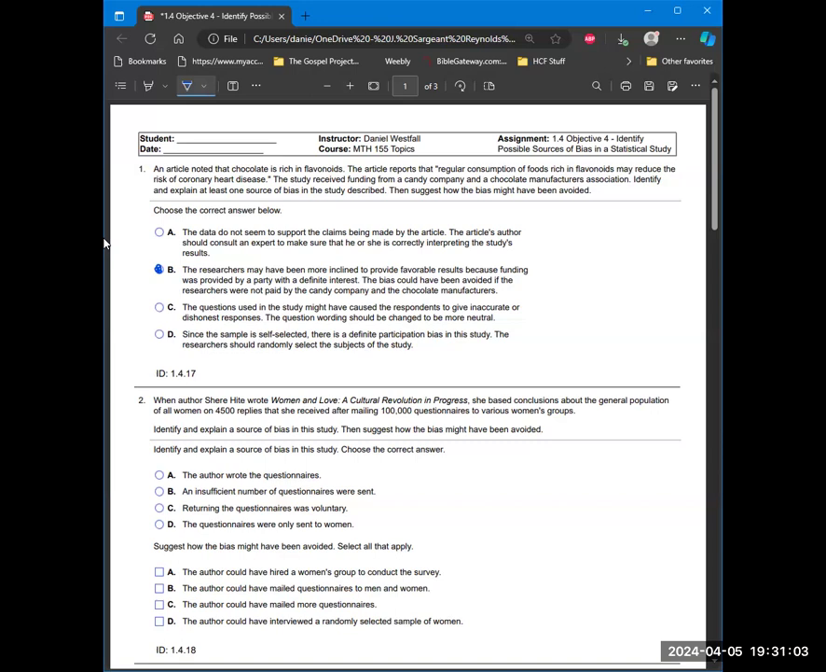So let's first identify and explain a source of bias in the study. And that would be returning the questionnaires was voluntary, which is C. And then suggest how the bias might have been avoided and select all that apply. So the correct option here is D, that the author could have interviewed a randomly selected sample of women.